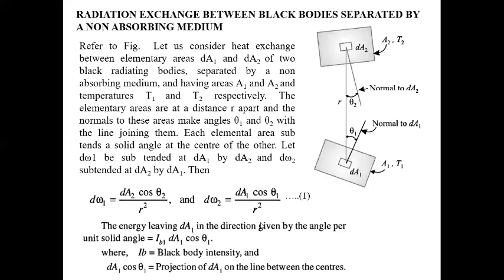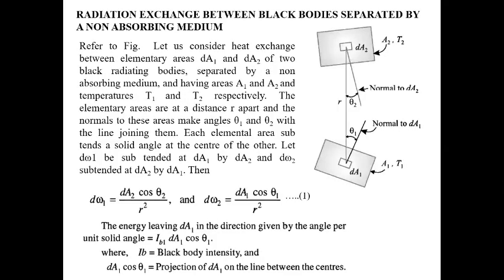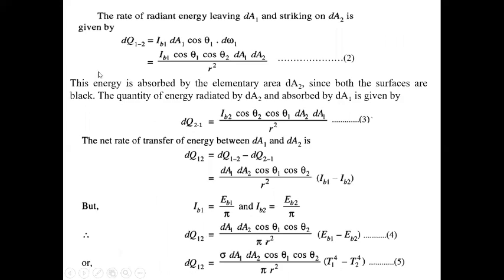So we get dW1 and dW2. The energy leaving dA1 in the direction given by the angle, per unit solid angle, is IB1 into area dA1 cos theta1, where IB is the black body intensity and dA1 cos theta1 is the projected area on the line between the centers. So the rate of radiant energy leaving dA1 and striking dA2 is dQ1 equals IB1 dA1 cos theta1 into dW1.